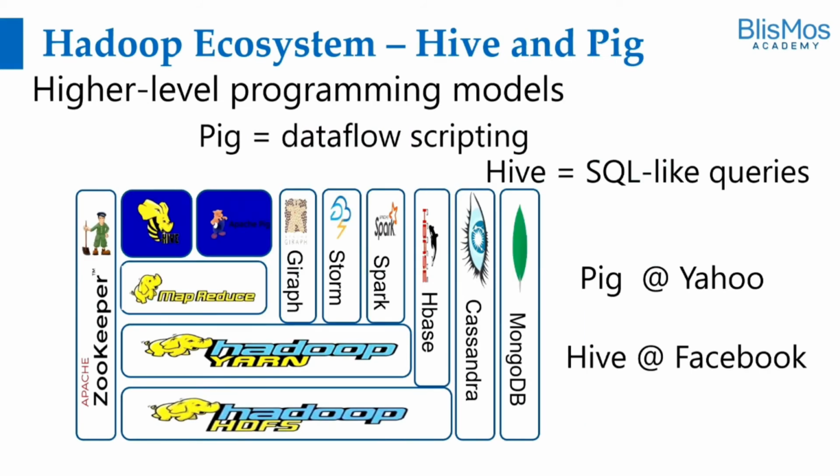Next components are Hive and Pig. As we already have indicated, Hive and Pig are higher level programming models. They are for interactivity. Pig is a data cleansing tool. Whenever we get a lot of data, we need a cleansing tool which cleanses the data. Then that will be used by Hive. Hive is an open source data warehouse. We can write SQL-like queries as a part of Hive and do some analytical processing. Pig was developed at Yahoo, Hive was developed at Facebook.